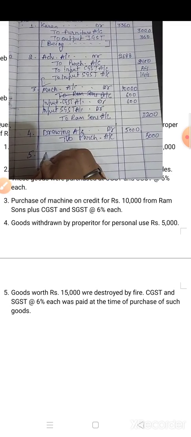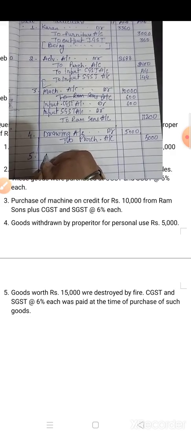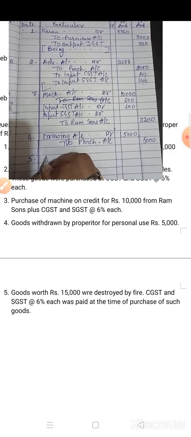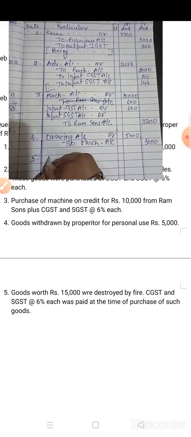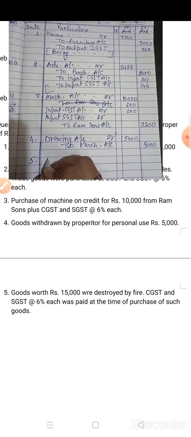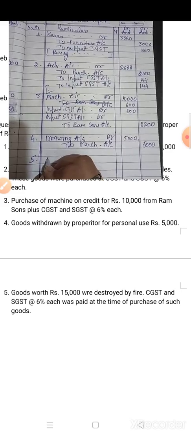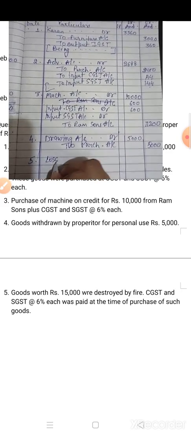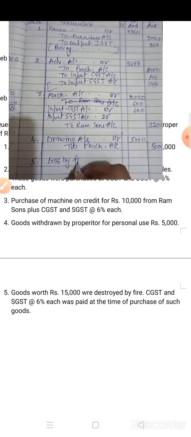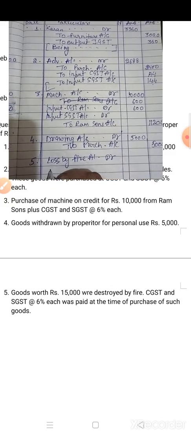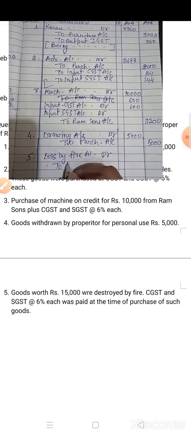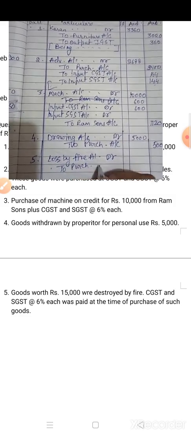Goods worth rupees 1,500 were destroyed by fire. CGST and SGST 6% was paid at the time of purchase. So what is the journal entry? Destroyed by fire. So write down loss. Loss by fire account debit to purchase account